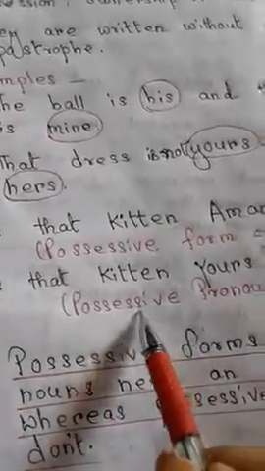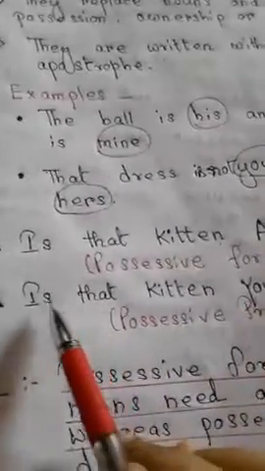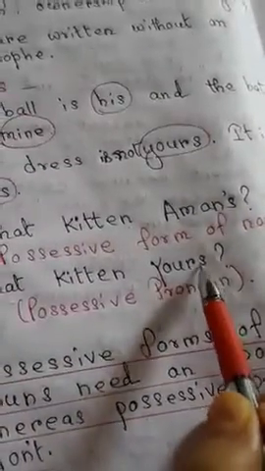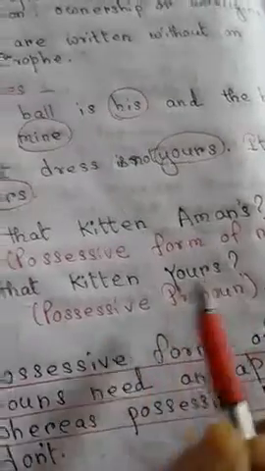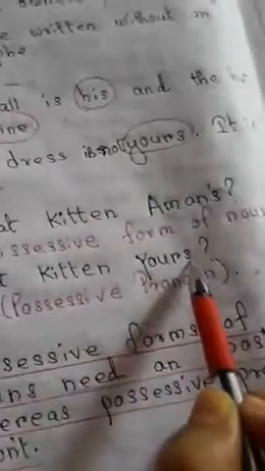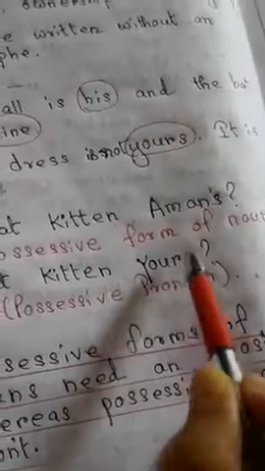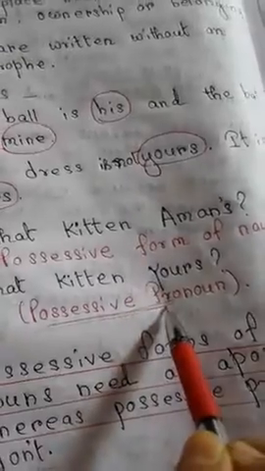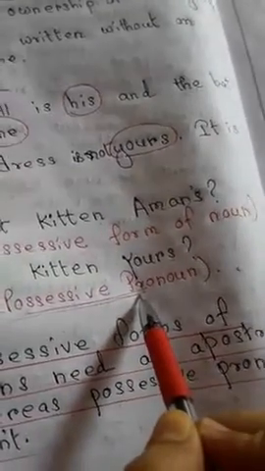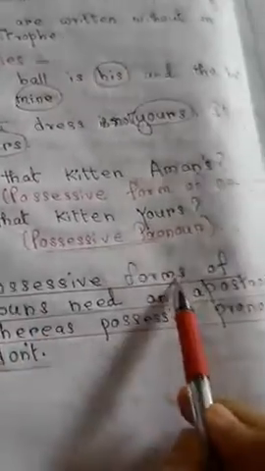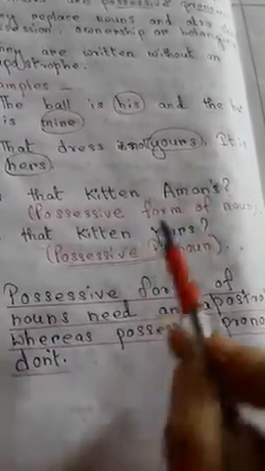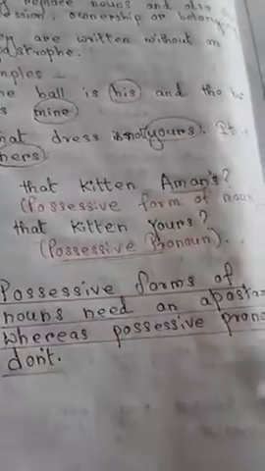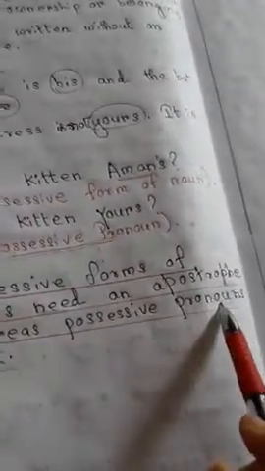But in case of a possessive pronoun, we never use an apostrophe. Is that kitten yours? We have not used any apostrophe here, because possessive pronouns avoid apostrophes. Possessive forms of nouns need an apostrophe, whereas possessive pronouns don't.